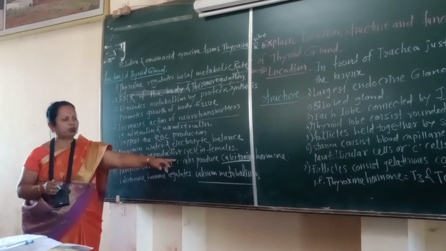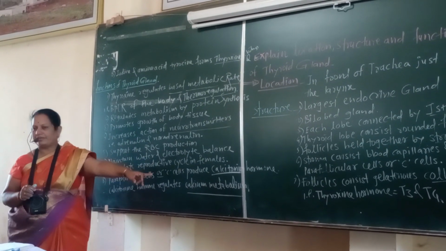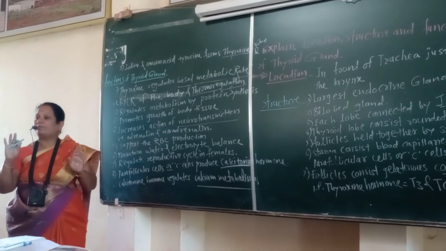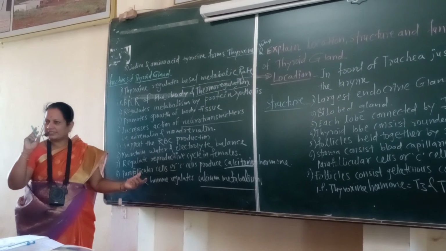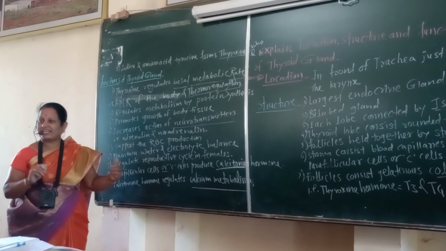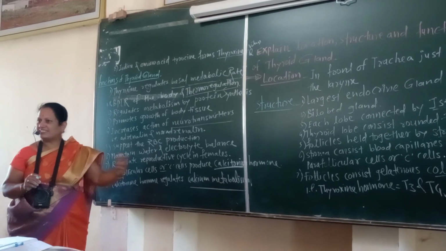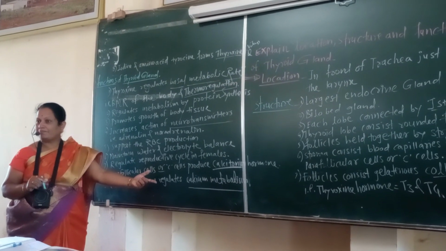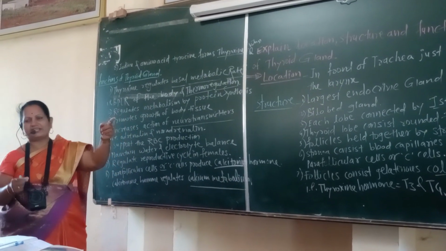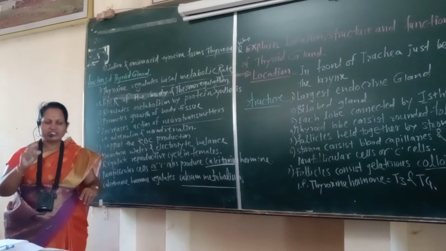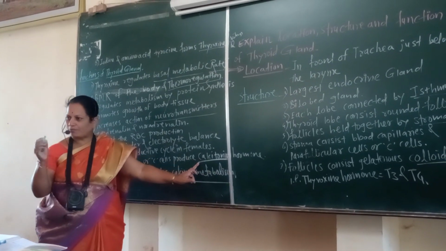Parafollicular cells or C cells produce the calcitonin hormone, which plays an important role in calcium metabolism. The calcium level of the blood is maintained by which hormone? Calcitonin. Which cells secrete calcitonin? C cells, the parafollicular cells, present just near the thyroid gland, which regulate calcium metabolism by the calcitonin hormone.